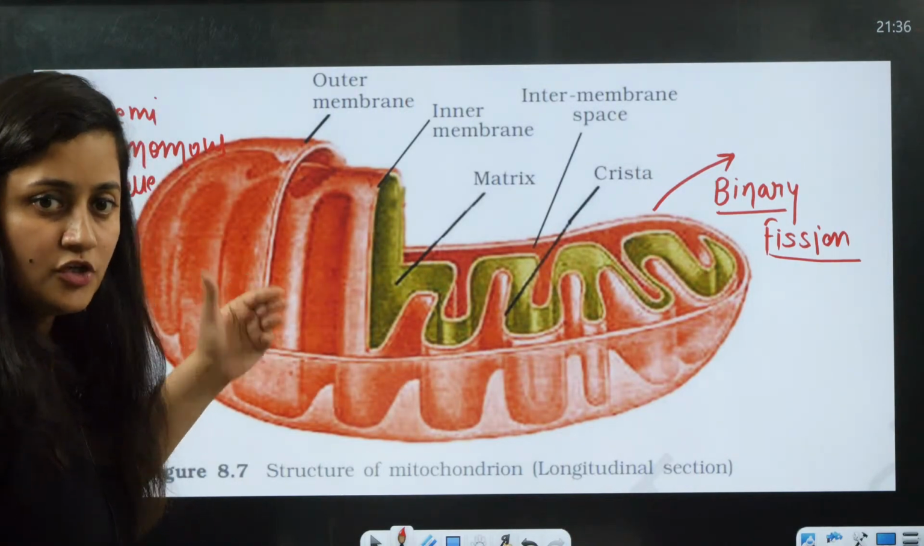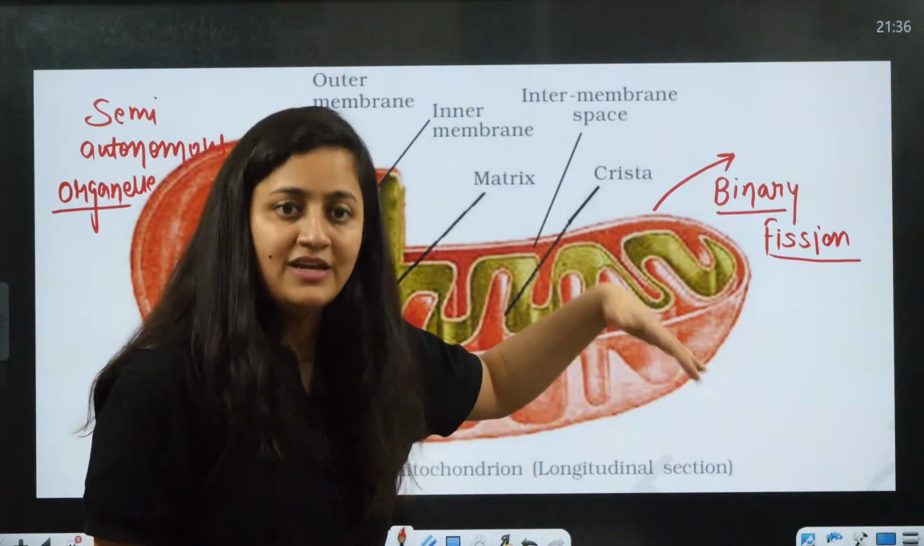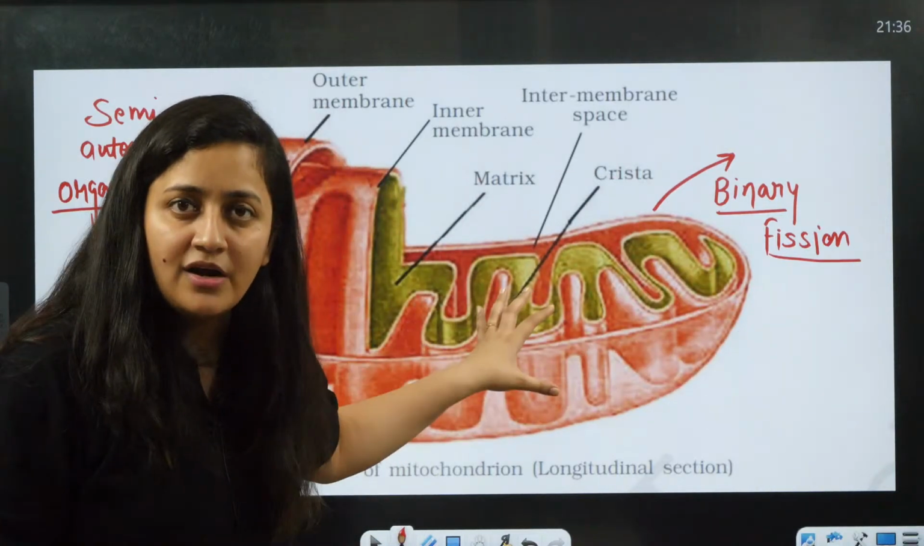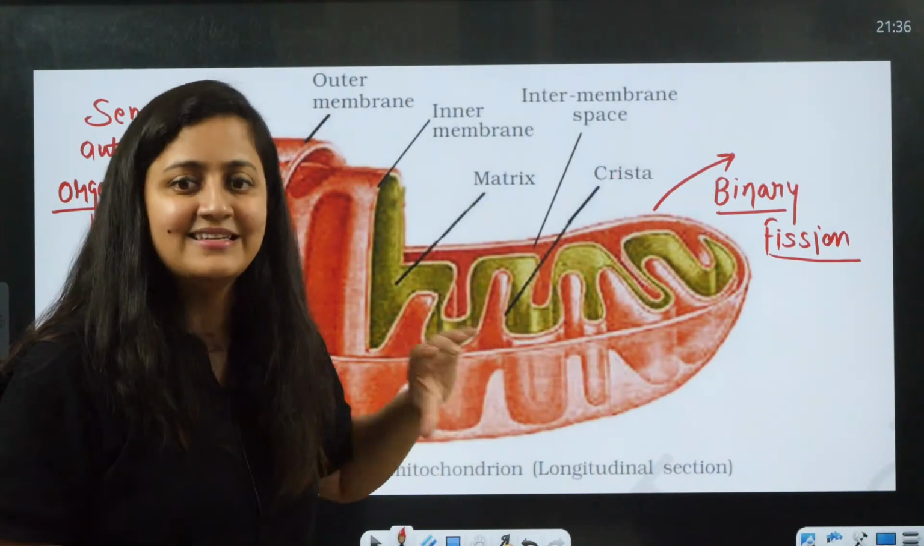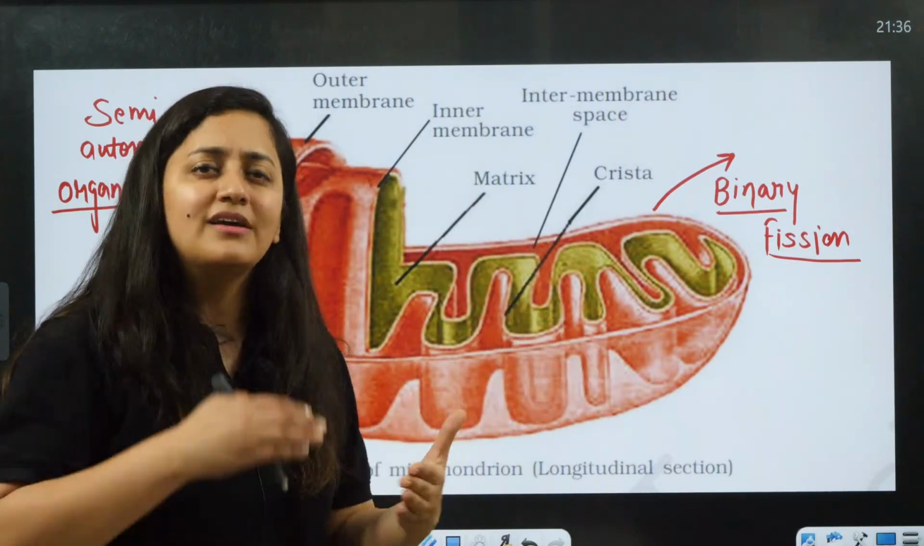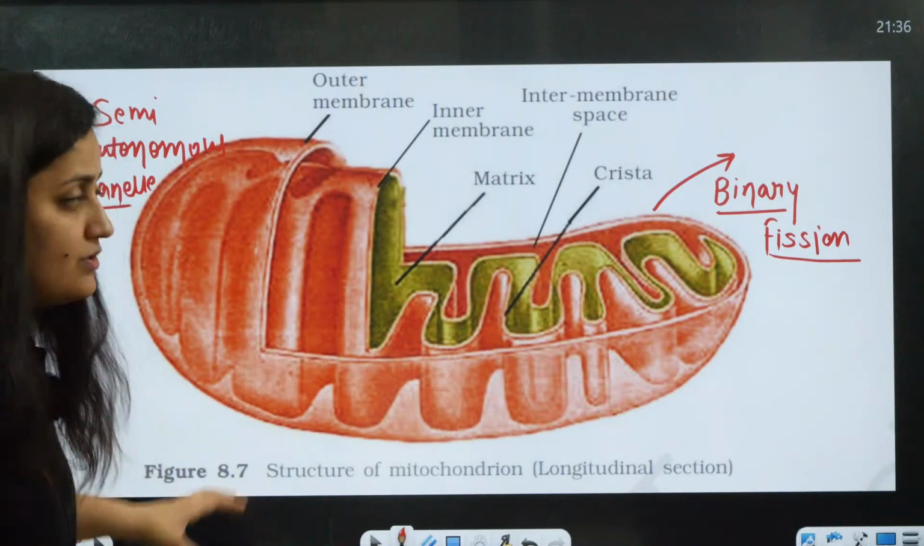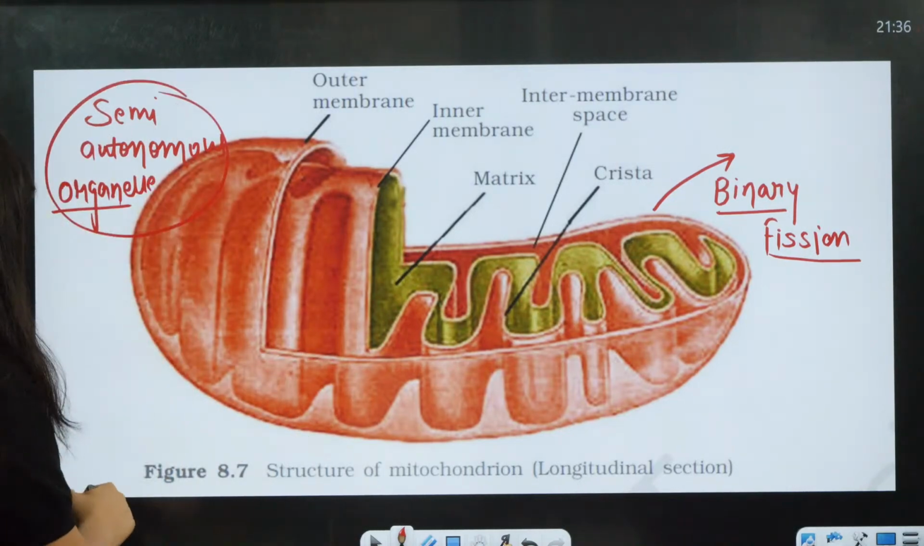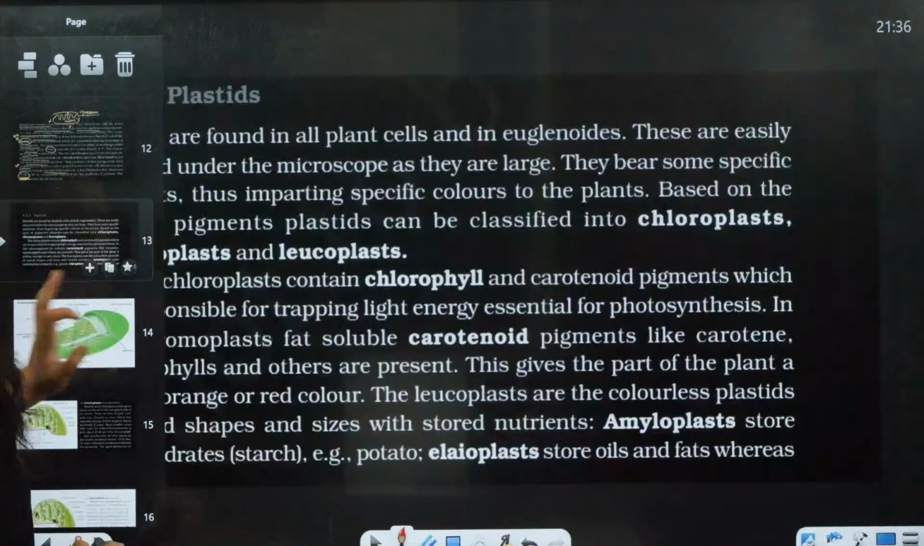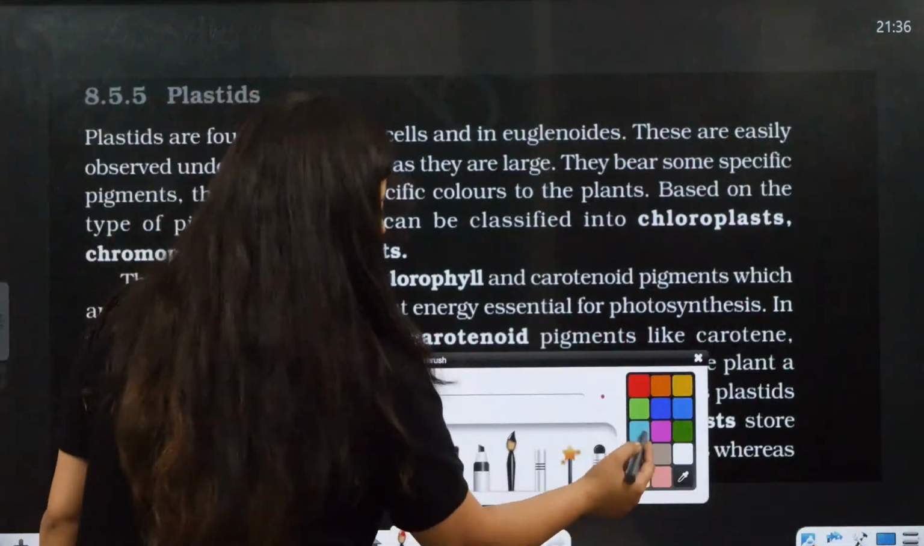So it divides by binary fission, and as I said, it is not totally dependent on the nucleus for its protein needs. It can synthesize its own protein. Not everything, but still it can do that. That is why it is a semi-autonomous organelle. The same is the case for plastids, which we now need to discuss.